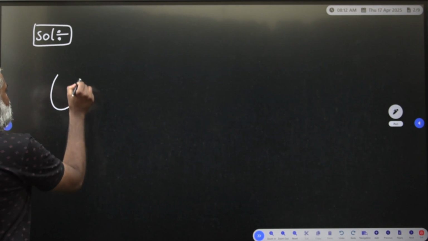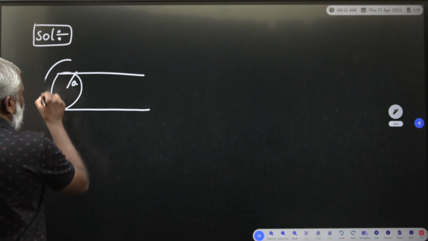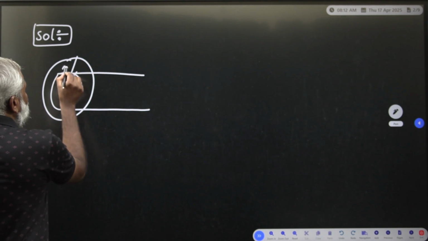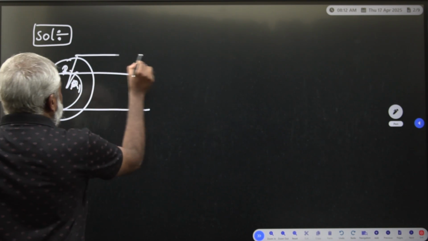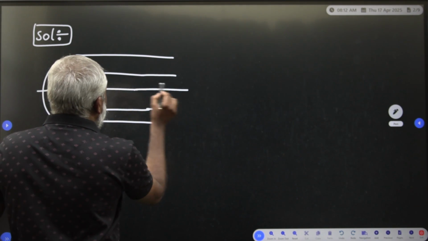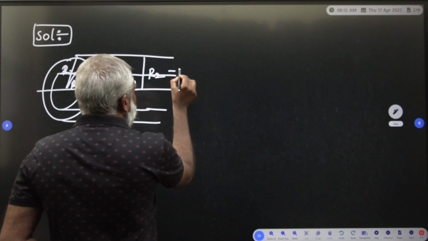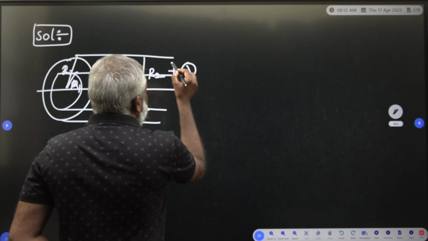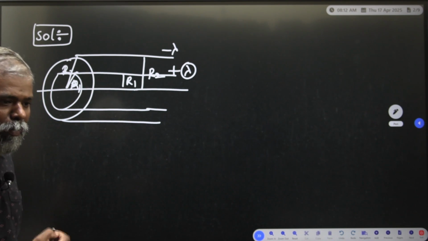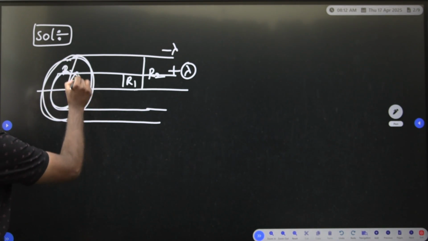First, you can see this is a cylinder, an inner cylinder of radius R1, and there is an outer cylinder of radius R2. The inner cylinder has linear charge density plus lambda, and the outer cylinder has linear charge density minus lambda. Based on this we have to calculate.